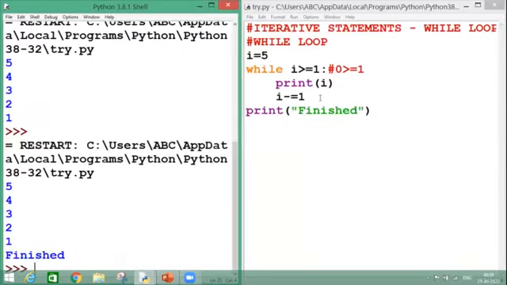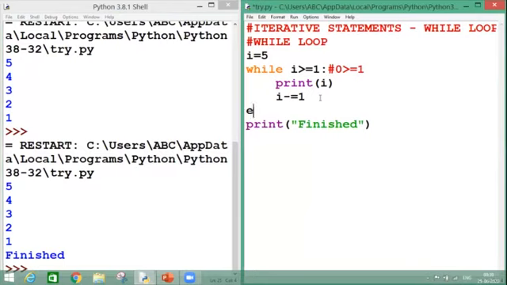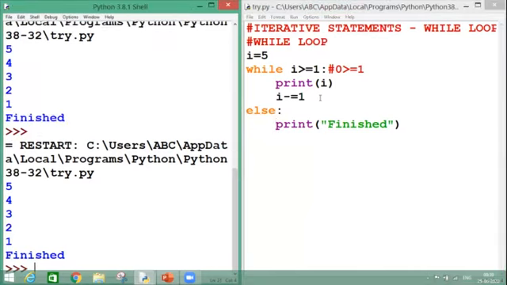There is one more variation. I can take else with while loop also. As we have learned else along with if condition, here in loop also I can use it along with while loop as well as with for loop. So how does it work? F5, it will give me the same output.